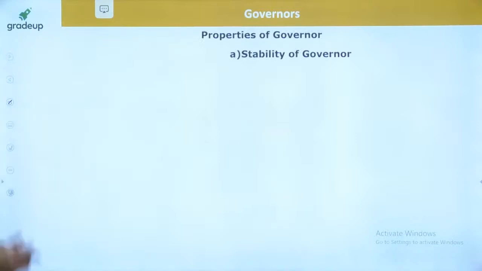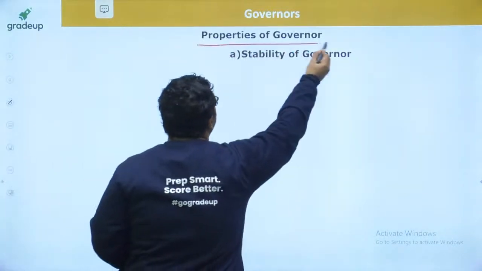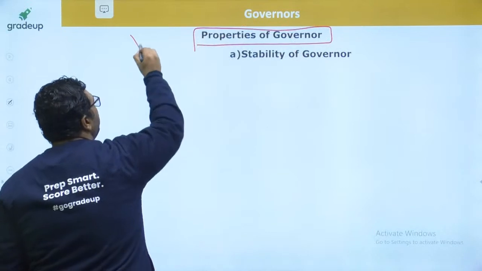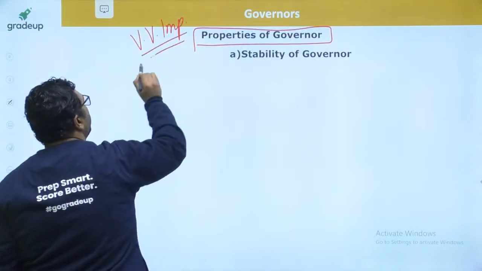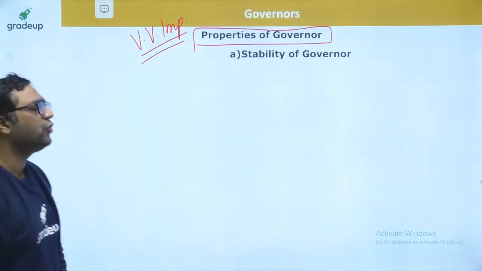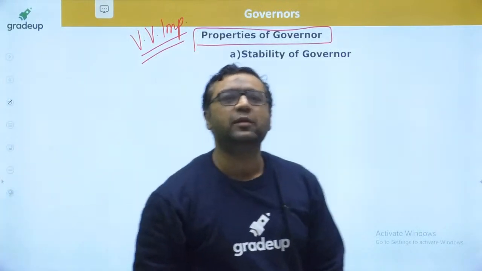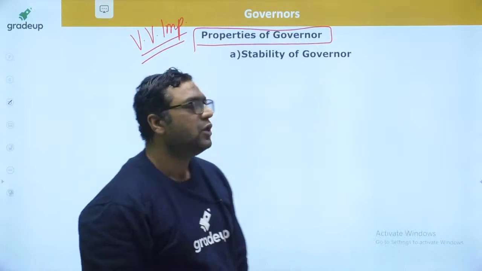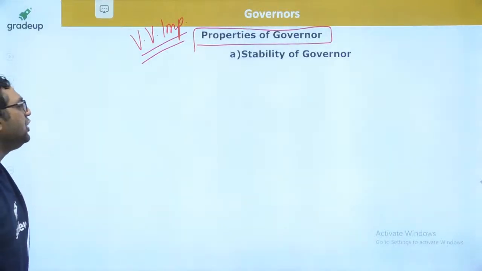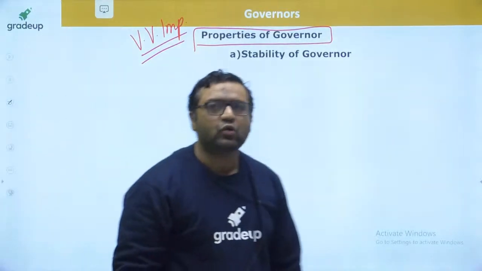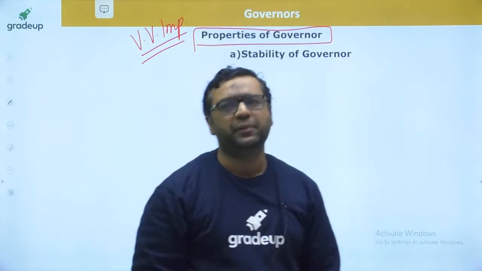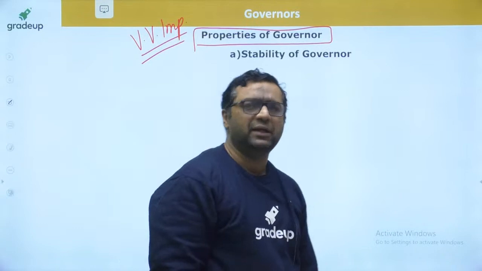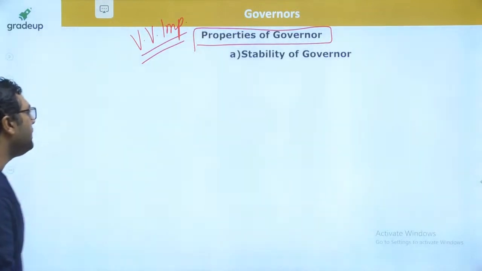Yes dear. Now we are talking about characteristics of governor. They are very important for GATE, and questions will be coming from this only, guys. First of all, I am telling about the stability of governor. So guys, when we are talking about the stability of governor, stability means stable equilibrium. My dear, stable equilibrium means what?